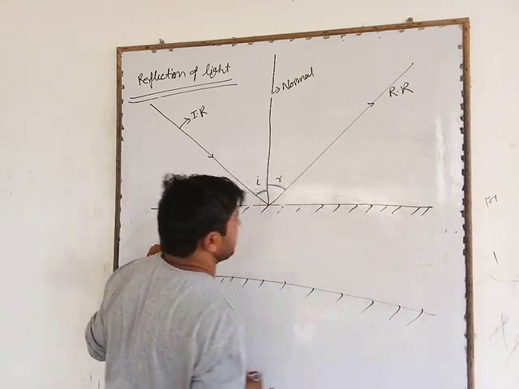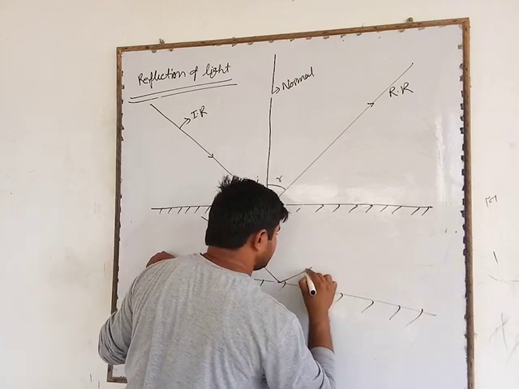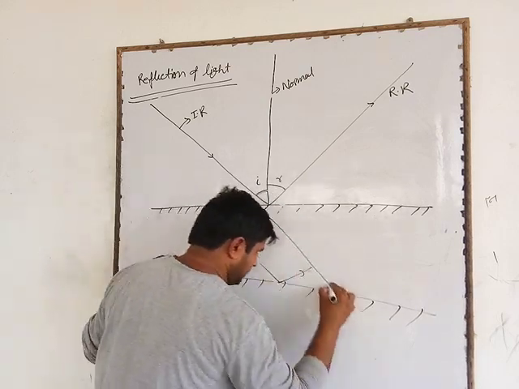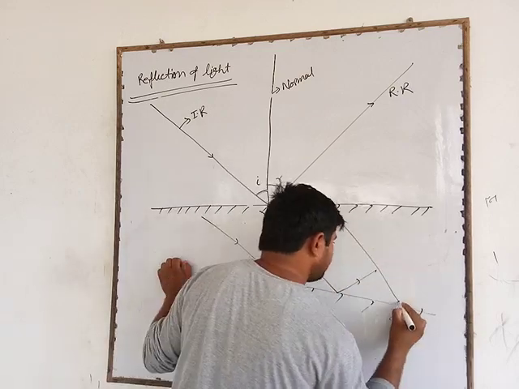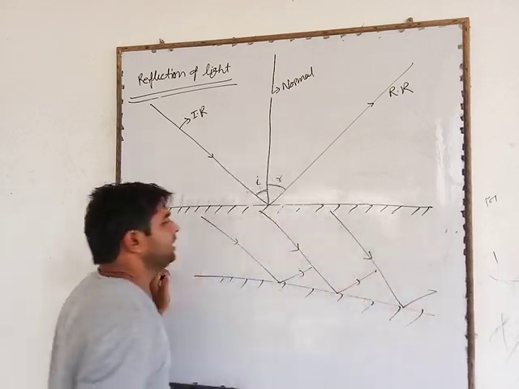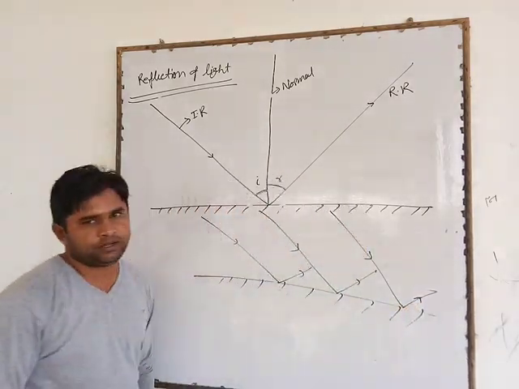Suppose it is a mirror. One ray of light falls and is reflected, and another falls and is reflected. It is a regular or specular reflection.